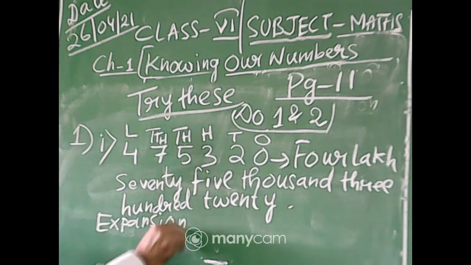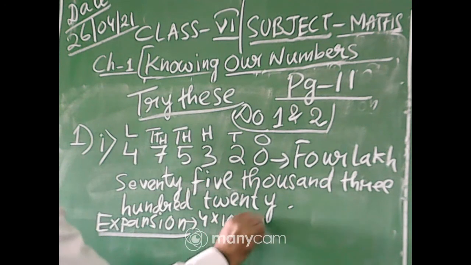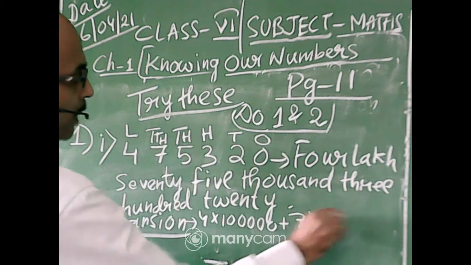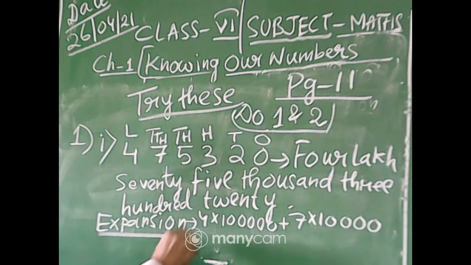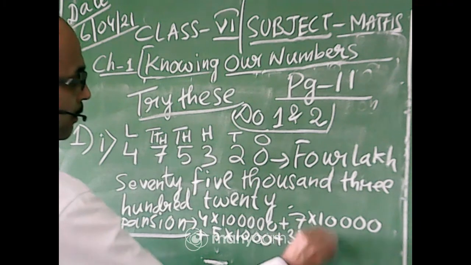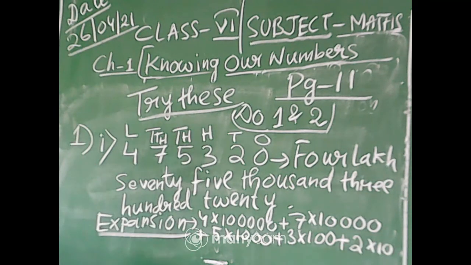Expansion form. How to write the expansion form? You know this one, very easy. First one, 4 into 1 lakh plus 7 into 10,000. Okay, then 5 into 1000, then 3 into 100, then plus 2 into 10. Okay, 0 is in the ones place. No, you are not writing that one. So this way you will do in your math copy.